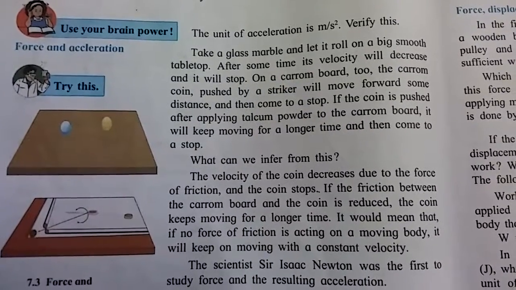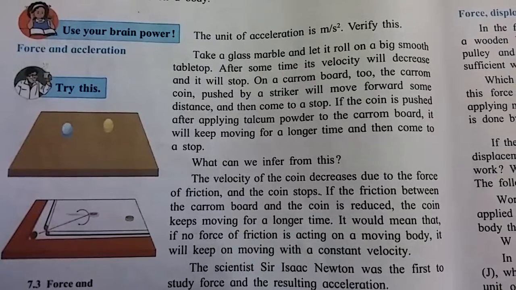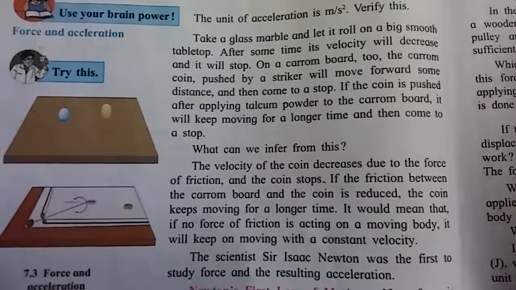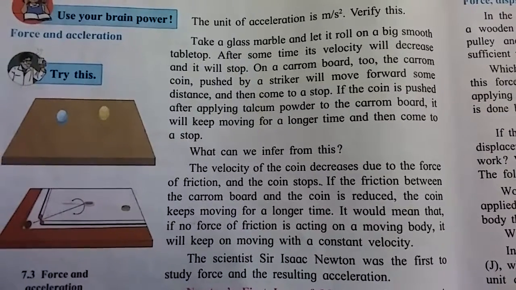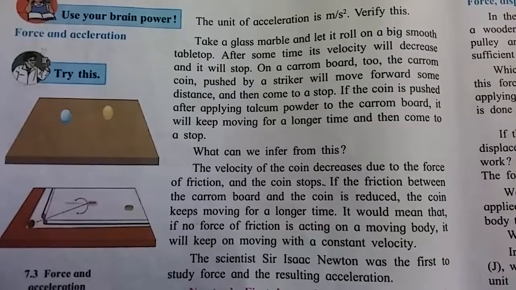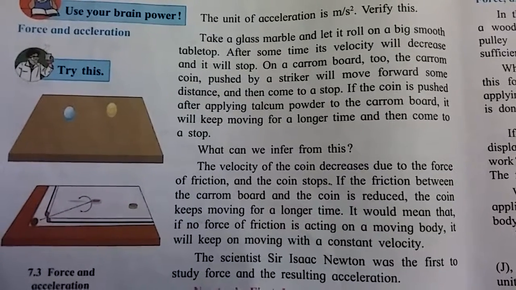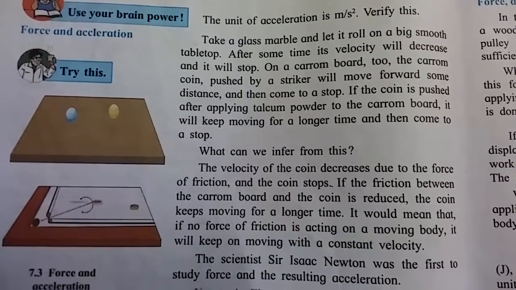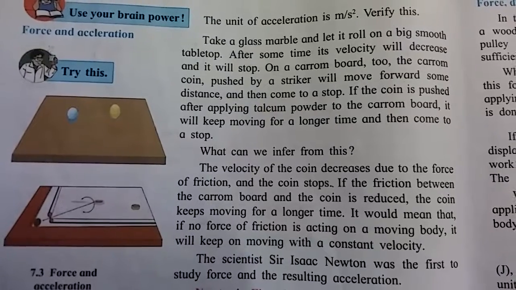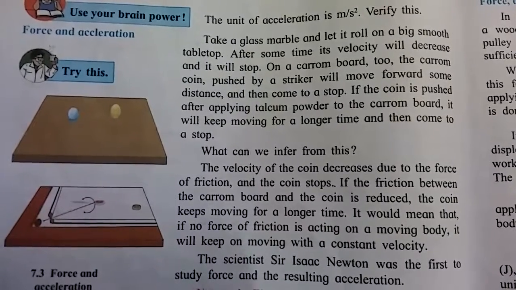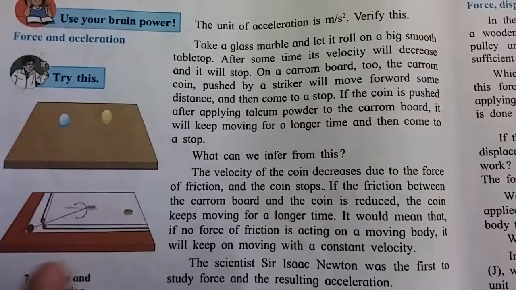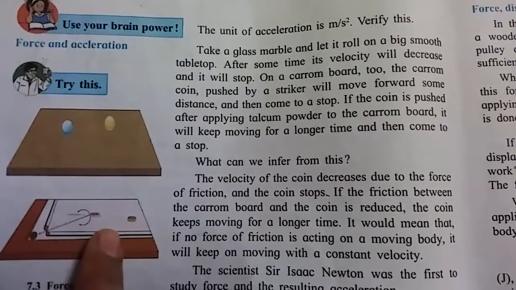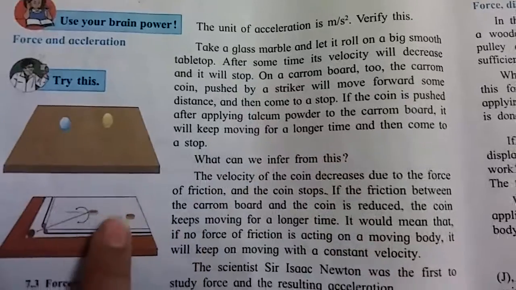The velocity of the coin decreases due to the force of friction and the coin stops. Why does the velocity of the coin decrease? Due to the force of friction, and the coin stops. If the friction between the carom board and the coin is reduced, the coin keeps moving for a longer time. That's why we use talcum powder.